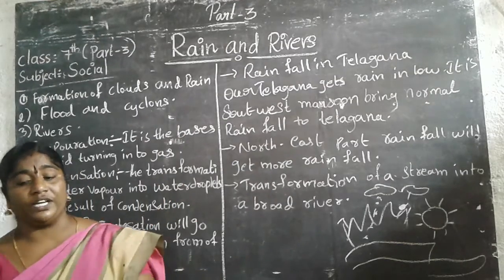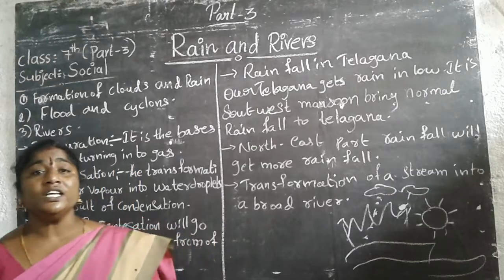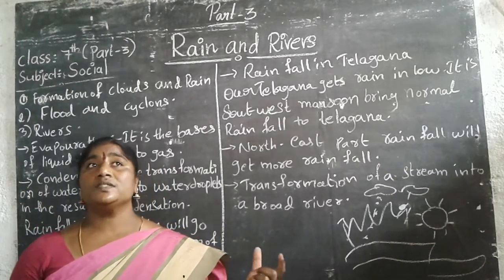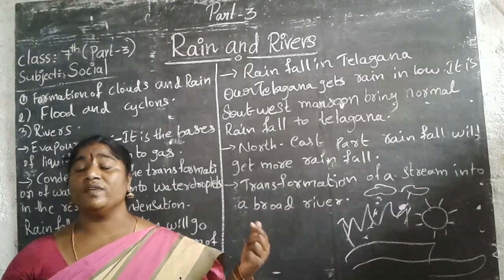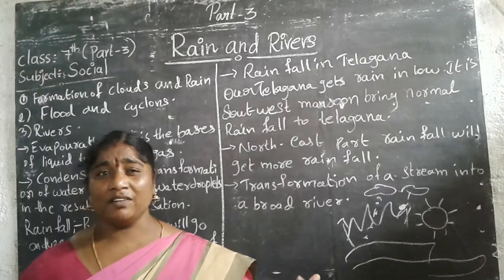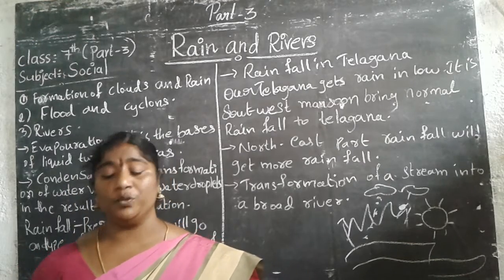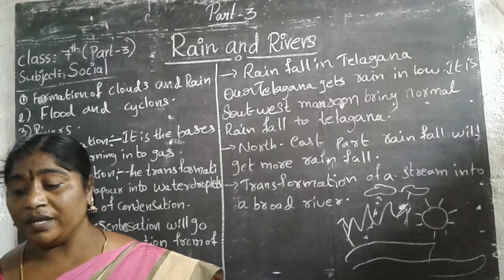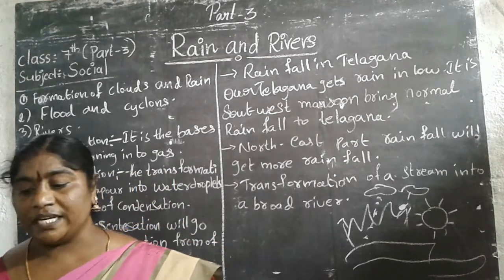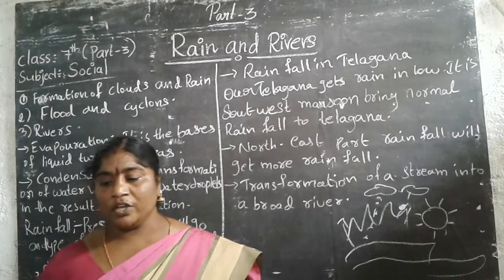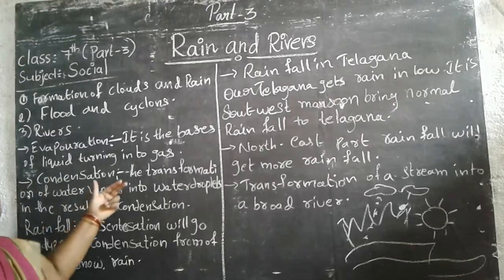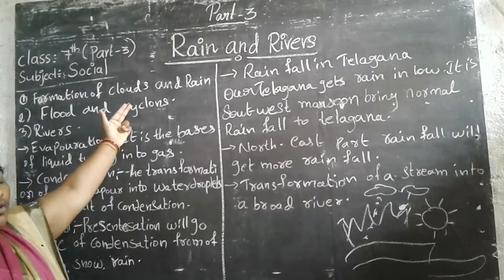After a hot day, when there is a cloudy day, the humidity is very high and we feel very uncomfortable. That is called humidity. And this water vapor turns into clouds.